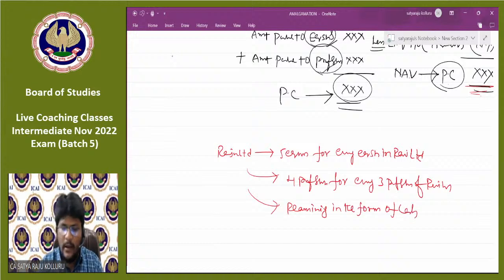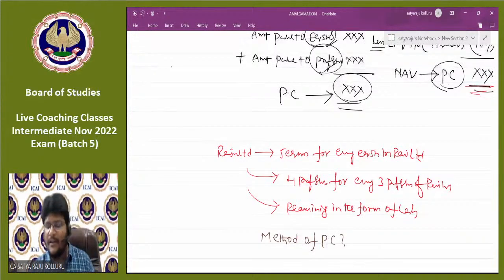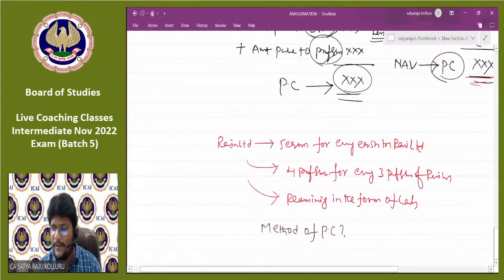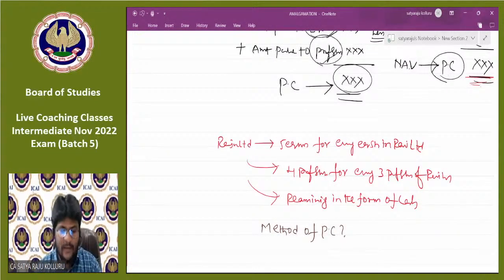Which method of PC do we need to adopt? Please start sending the answers in the query box quickly, guys. Which method of PC do we need to adopt in this case? Razu Limited is going to issue 5 equity shares for every equity share in Rani Limited, 4 preference shares for every 3 preference shares in Rani Limited, remaining in the form of cash. Method of PC. Quickly, guys. No answer is coming till now. Quickly, all of you, please participate here.